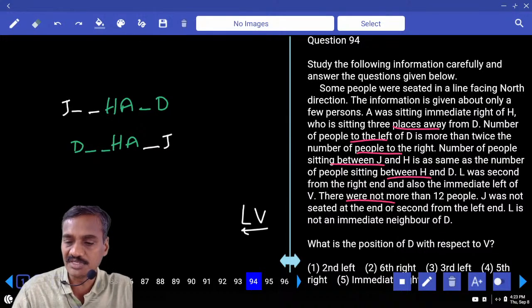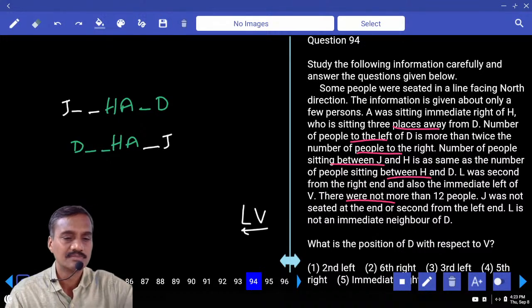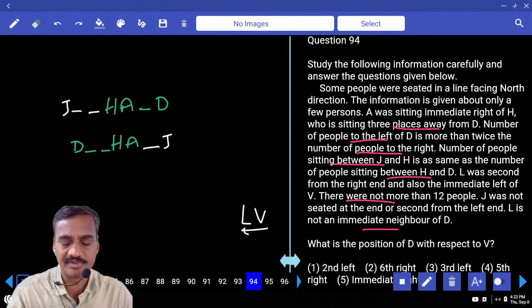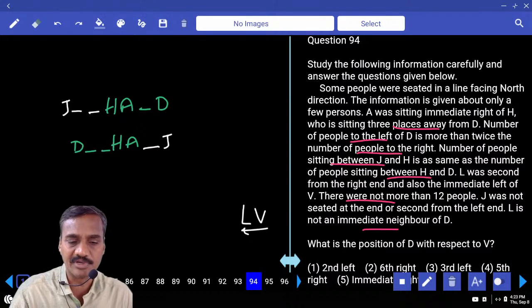J was not seated at the end from the left hand. From the left hand, J was not seated at the end or second from the left hand. L is not an immediate neighbor of D.